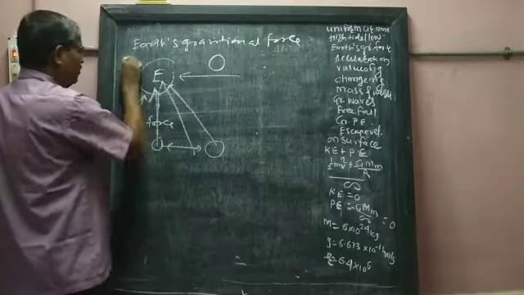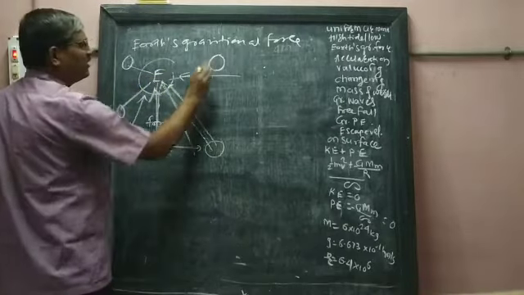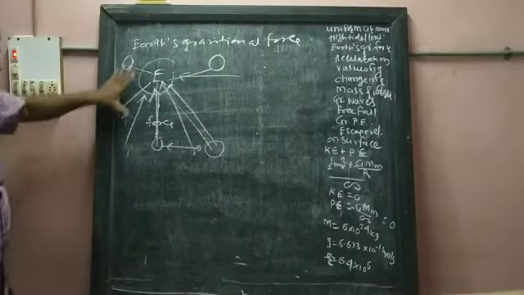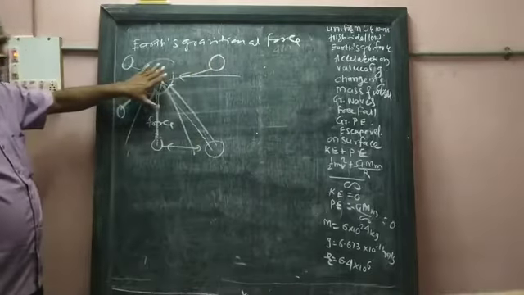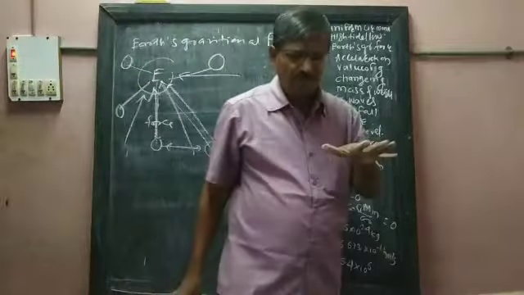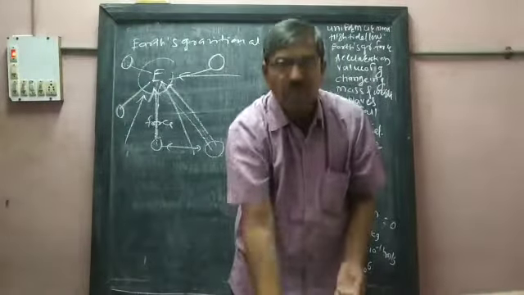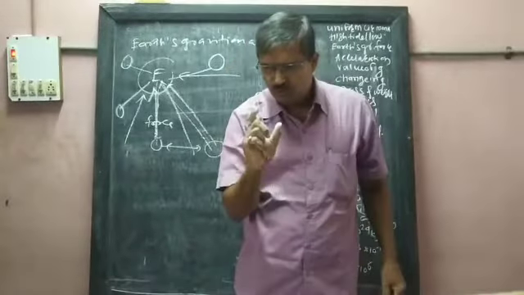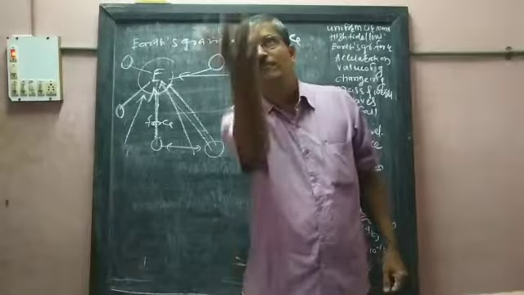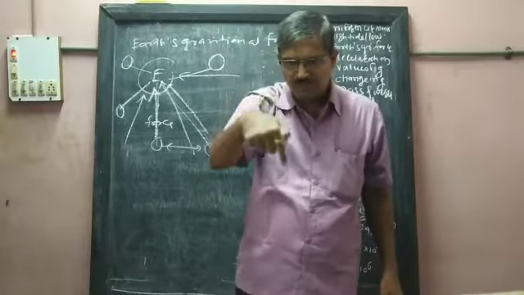Here object, here object, here object. It means that on every object, Earth exerts its gravitational force, and all these objects are directed towards the center of the Earth. That is Earth's gravitational force. So any object thrown up, if you throw a stone vertically upward, at last it comes towards the Earth.